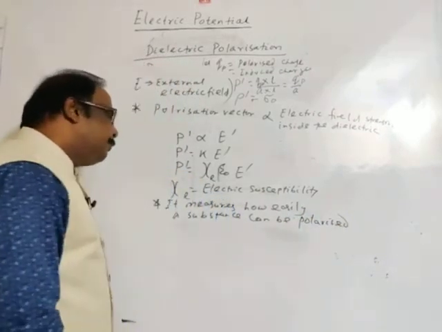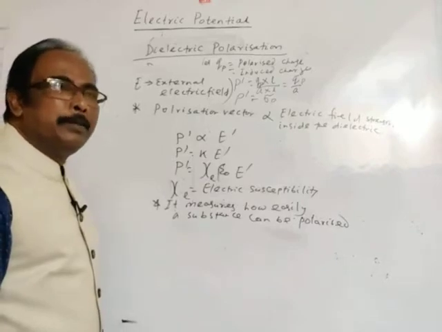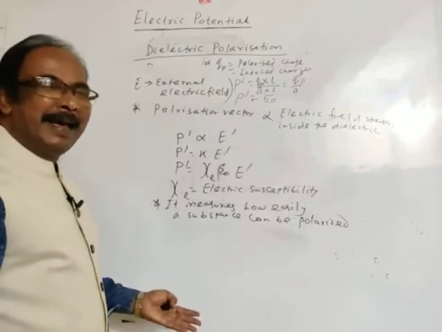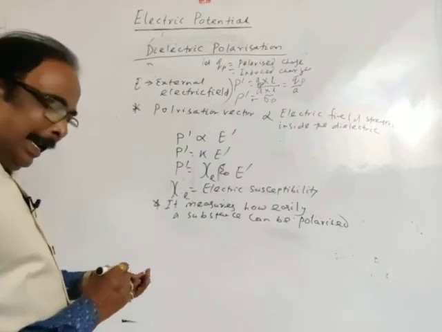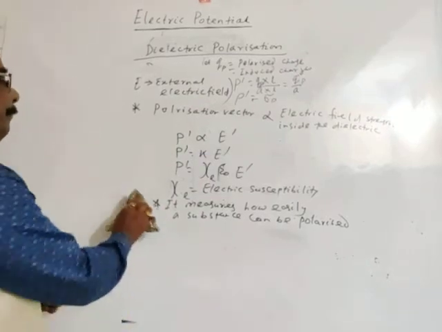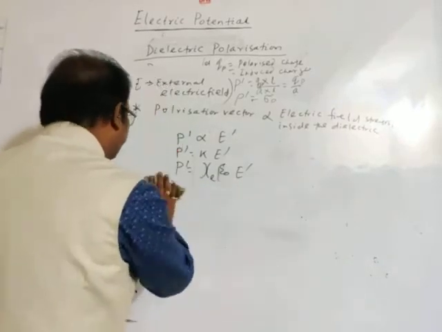In magnetism, we will say magnetic susceptibility shows how easily a substance can be magnetized, and here how easily a substance can be polarized. Okay. This is susceptibility. I am erasing these two lines. Okay.